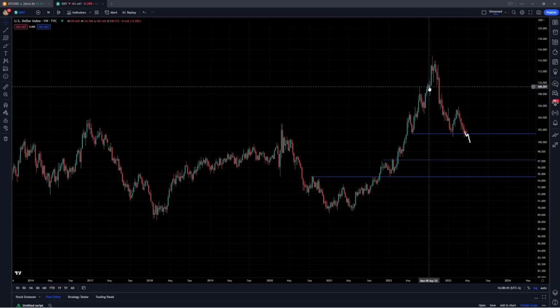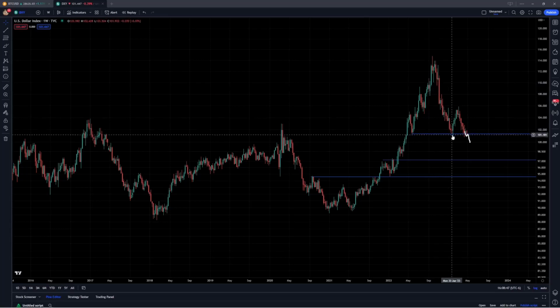So that's sort of where I stand with the US dollar currency index. Although that is true, it does look weak today, we're still at support, and this is still support until proven otherwise.